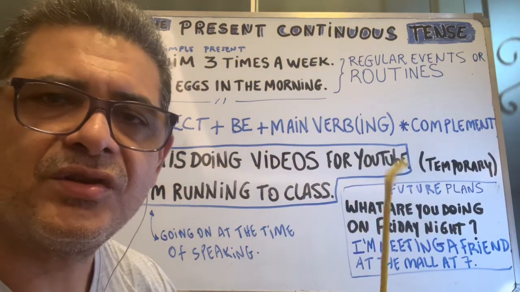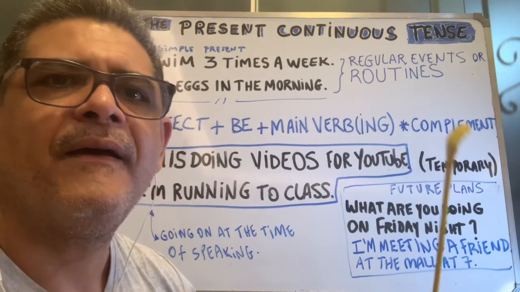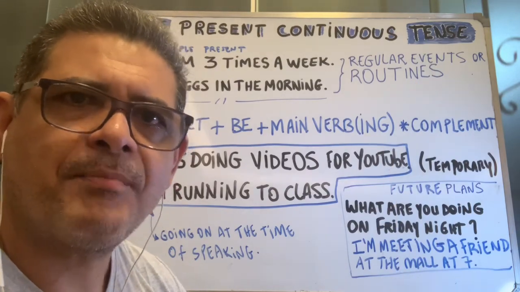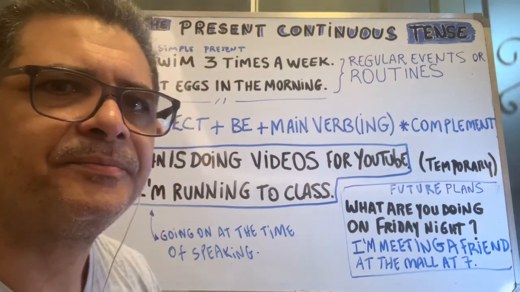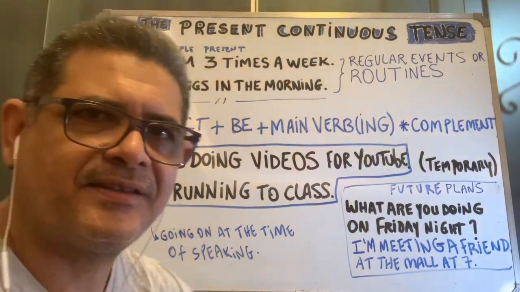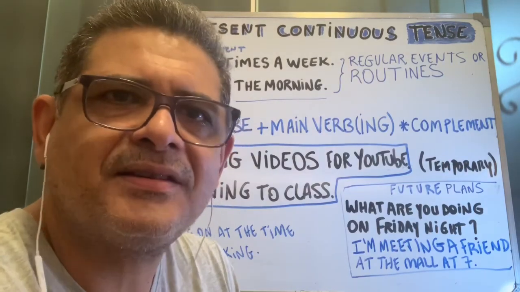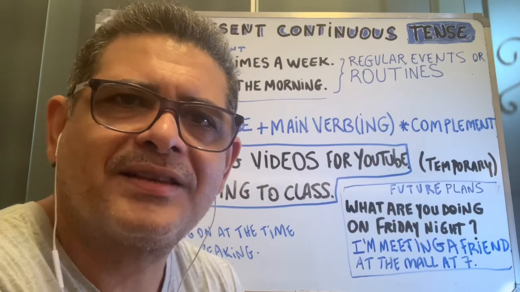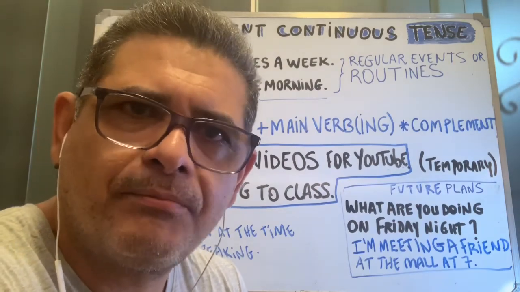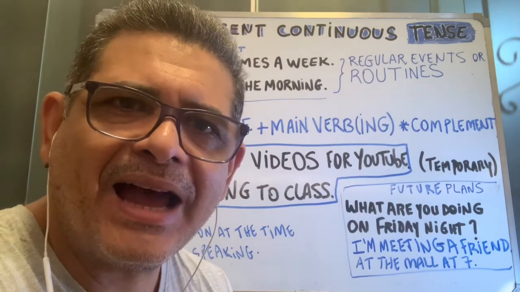Subject, John, is verb be. Doing is the main verb plus ing, and videos is the object. I'm running to class. This is happening right now. So I is the subject, am is the verb be, and run is the main verb followed by ing.